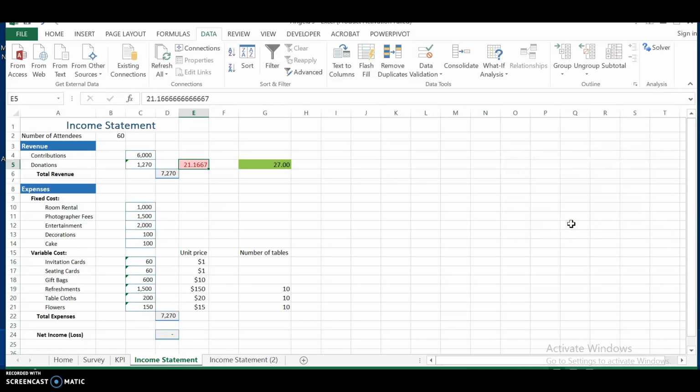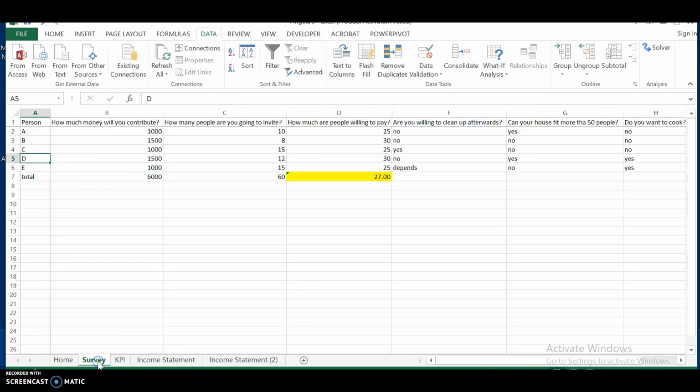From GoalSeek, you can see that if everyone pays just a little bit more than $21, then we would not have any expenses left uncovered, and we'll have a net loss of 0. If you were wondering why this cell is highlighted red, it's actually a condition that I set, and the condition is that if this number is less than 27, then it'll be marked red. And this number 27 is the average amount that everyone's willing to contribute.